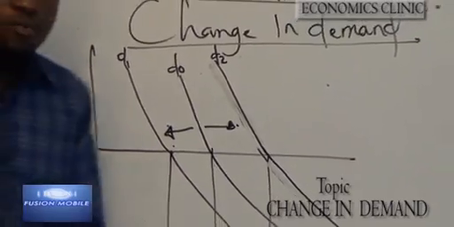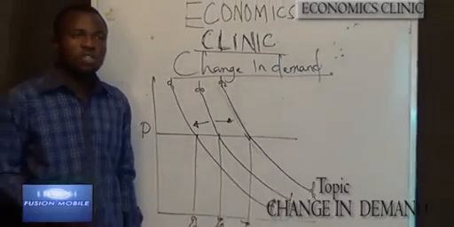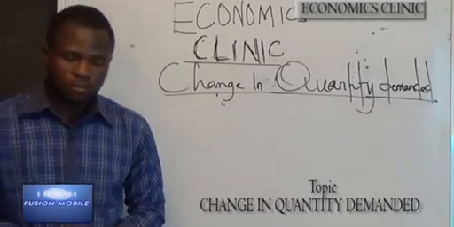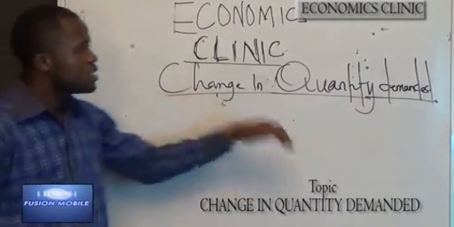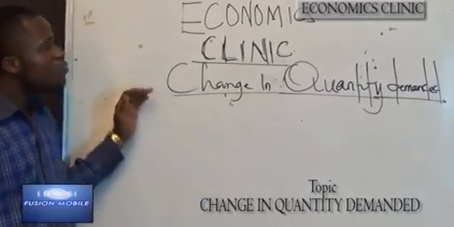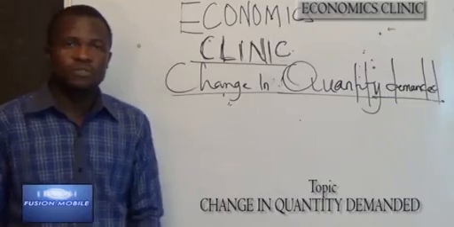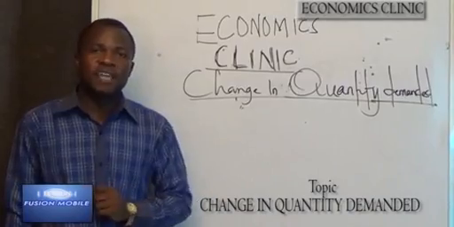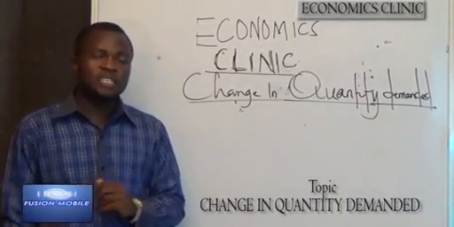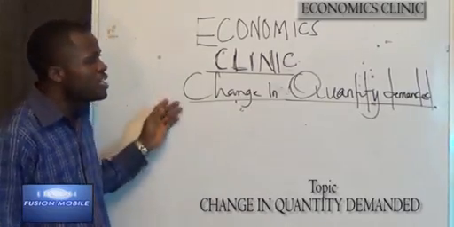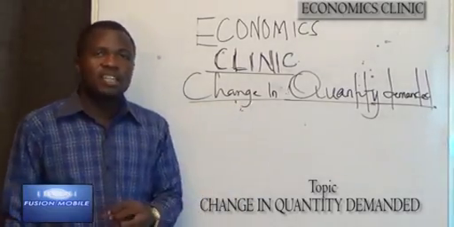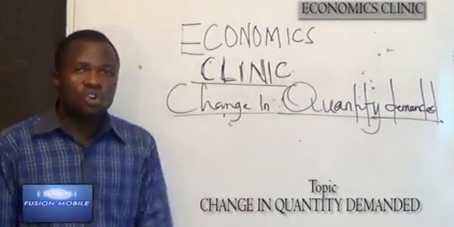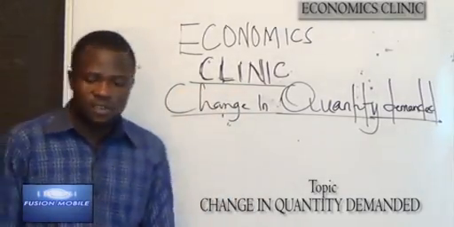From here, we move to changes in quantity demanded. Change in quantity demanded. This is a movement along demand curve. Unlike change in demand, where every other factor affects it and price remains constant, in change in quantity demanded, the major factor is the price. The variation in the price would also change the quantity demanded.